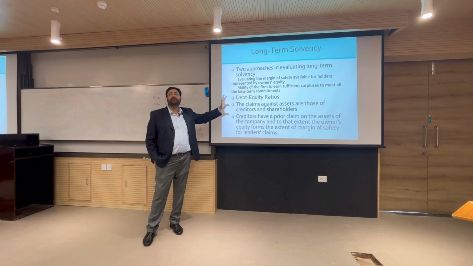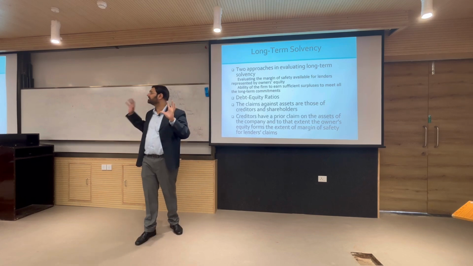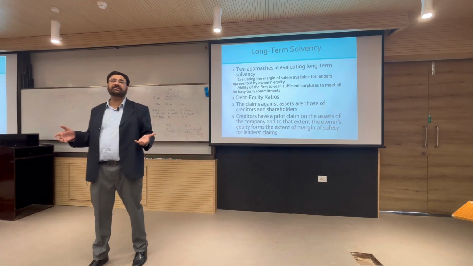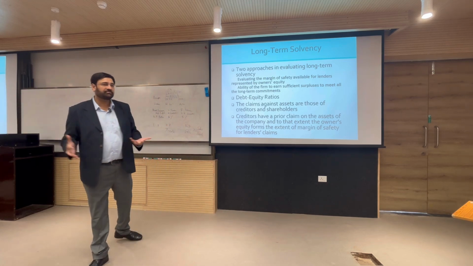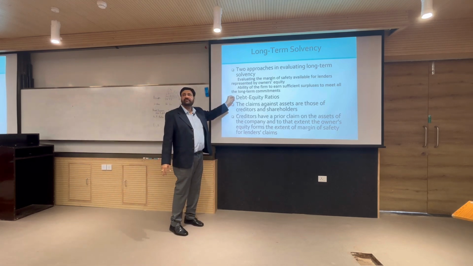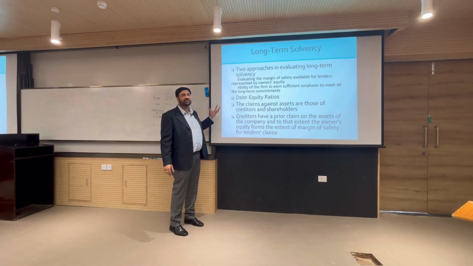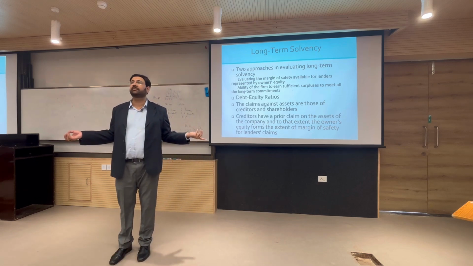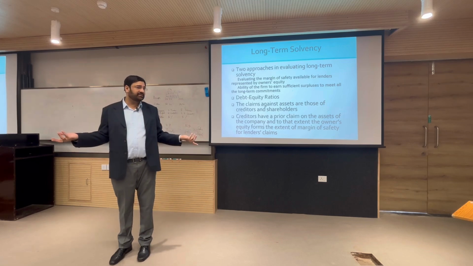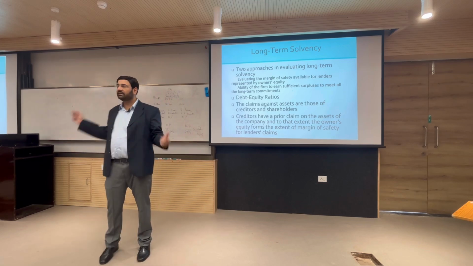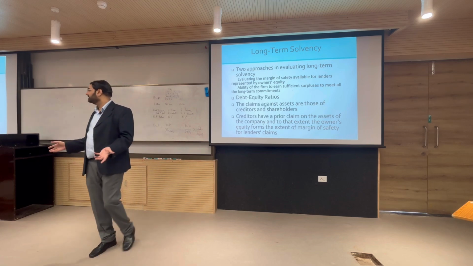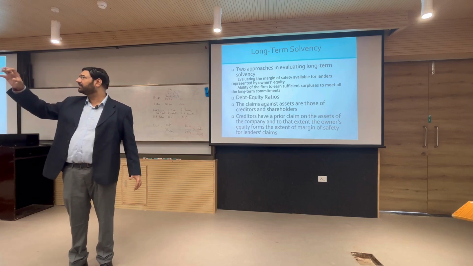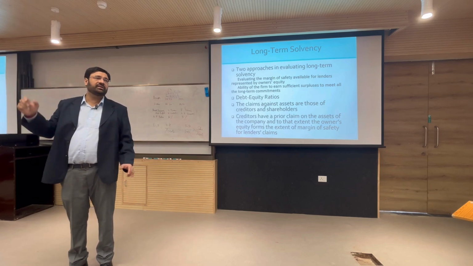One of the biggest measures of long term solvency is whether you are solvent in the long term. Five years later, can you repay all the interest and all the principal for all the loans that you have taken from the public? So the debt equity ratio, or the debt equity class of ratios, are the biggest measure of long term solvency, because you might have heard Infosys is a zero debt company. So then there is no risk. Do you see that? But there are companies which are heavily in debt, and we will see some examples in the next 5 minutes, that if you are heavily in debt and your earnings are going down, then you are in deep trouble.